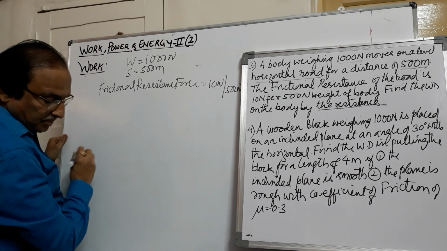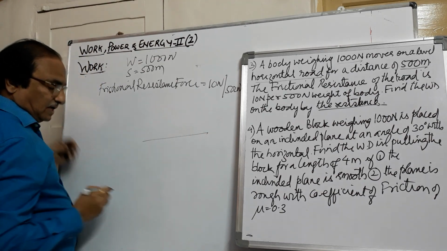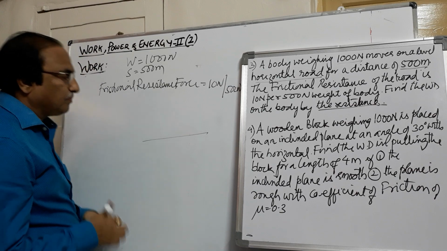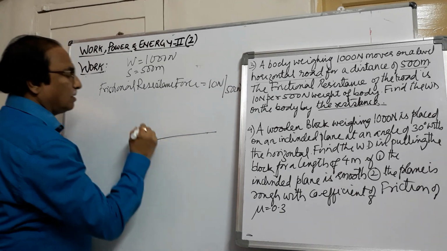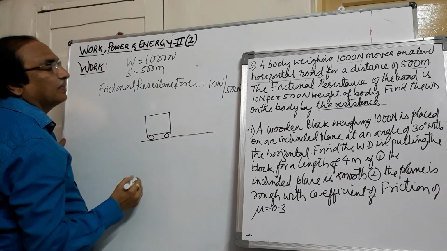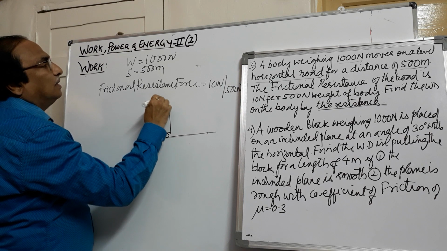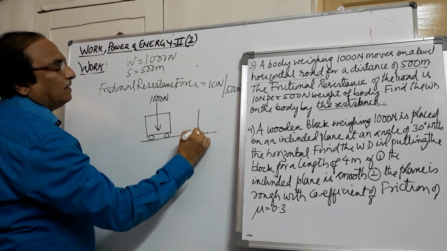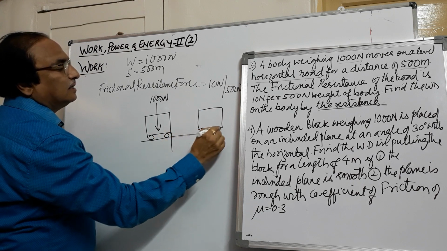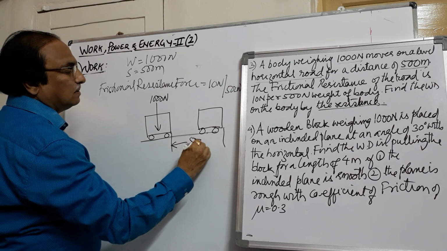Now here, if we consider a body, let it be a moving body. The weight of the body is here 1000 Newton. So it is traveling to some other point and it is moving by a distance of 500 meters.